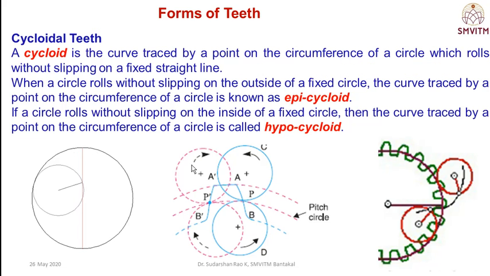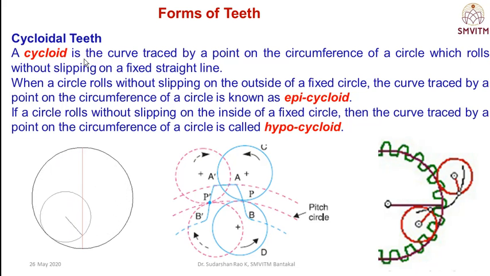Then the forms of teeth. Usually there are two forms of teeth for spur gears: the cycloidal form and the involute form. First we will discuss the cycloidal form.